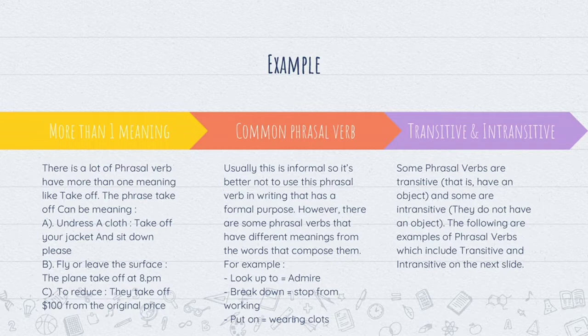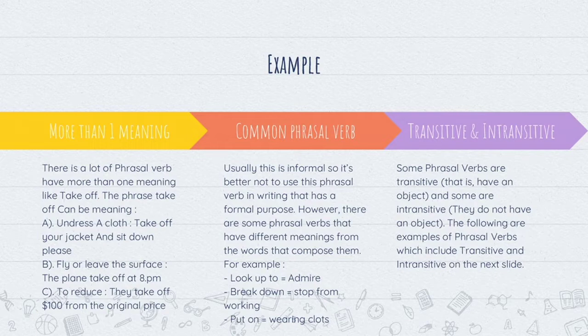For example, look up to means admire, break down means stop working, and put on means wearing clothes. These three are examples of phrasal verbs that have a different meaning from the words that compose them.